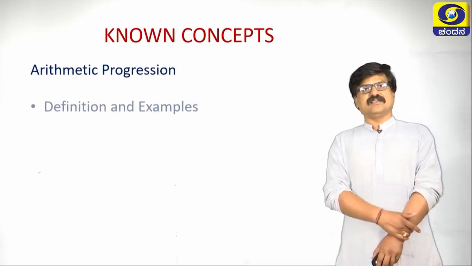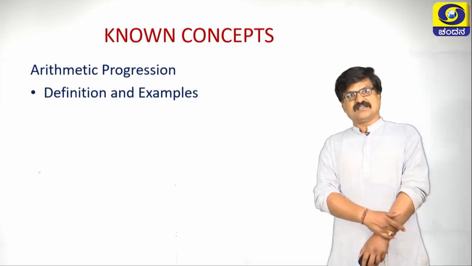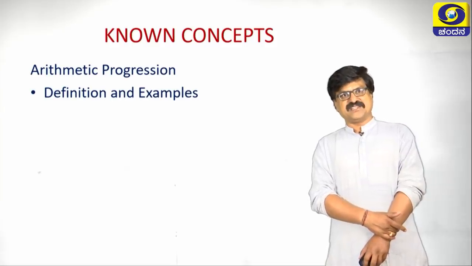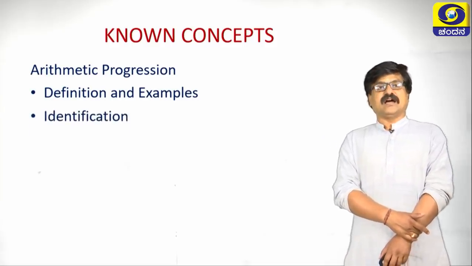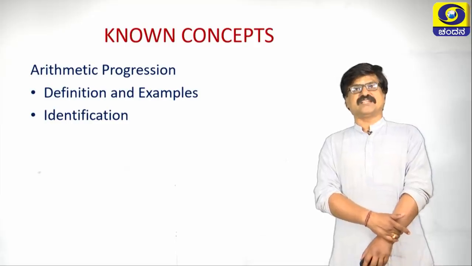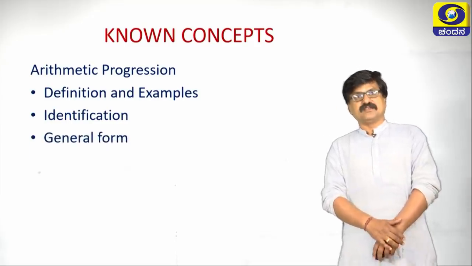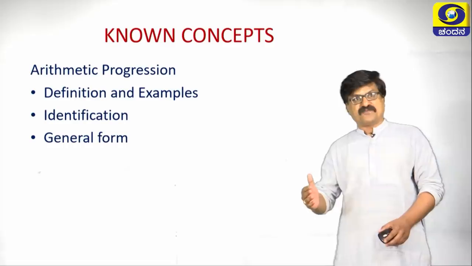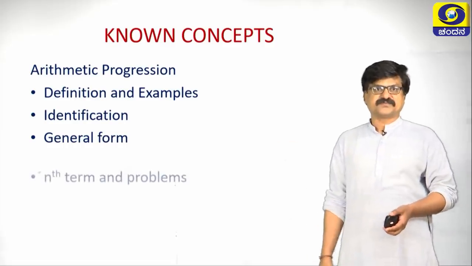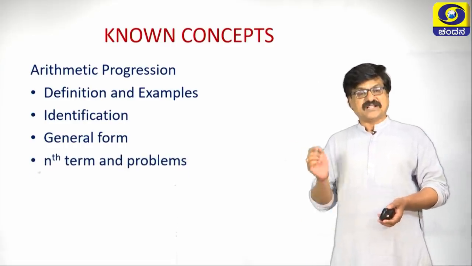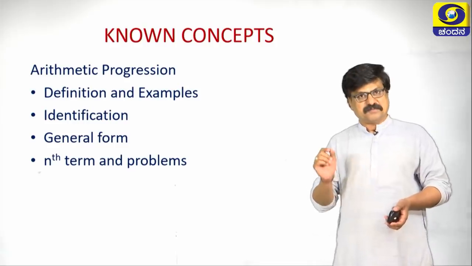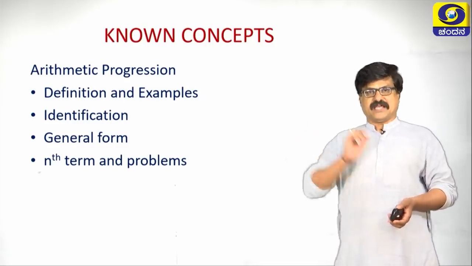In this chapter we have discussed arithmetic progression definition and examples, identification of arithmetic progression, how to write the general form of arithmetic progression, and also what is the nth term of AP and problems based on AP.